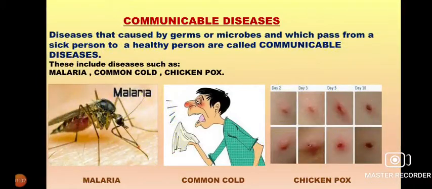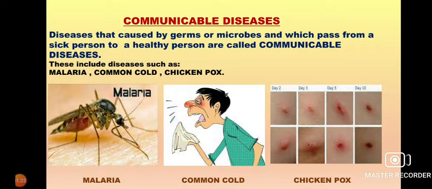Communicable diseases are diseases caused by germs or microbes, which pass from a sick person to a healthy person. That means the diseases which can be passed from a sick to a healthy person are known as communicable diseases.